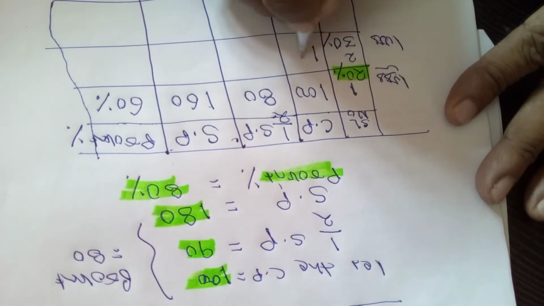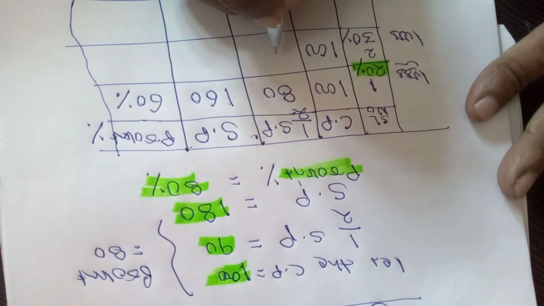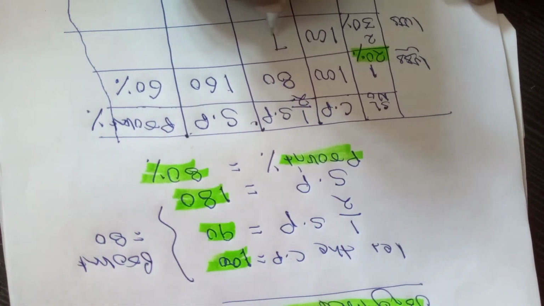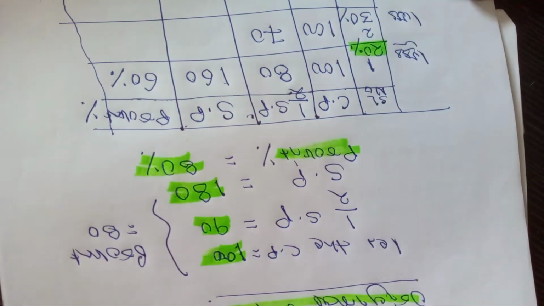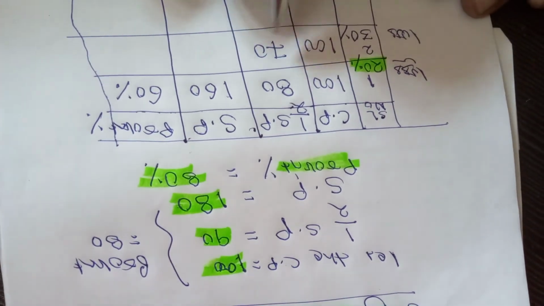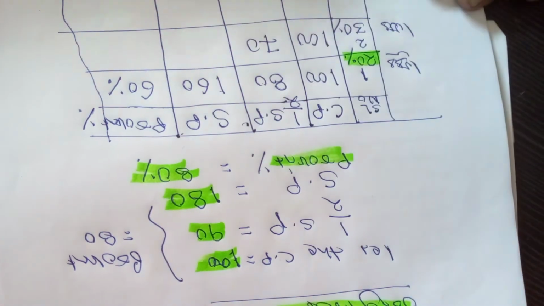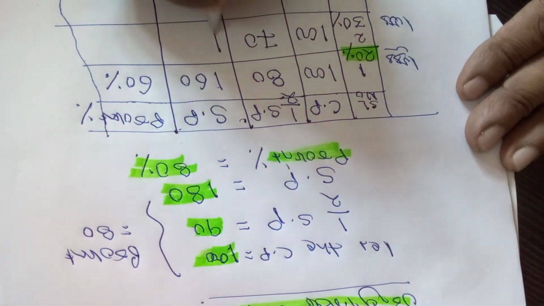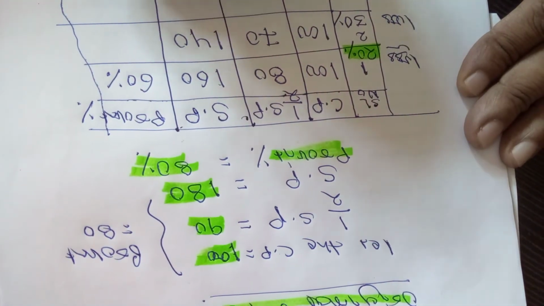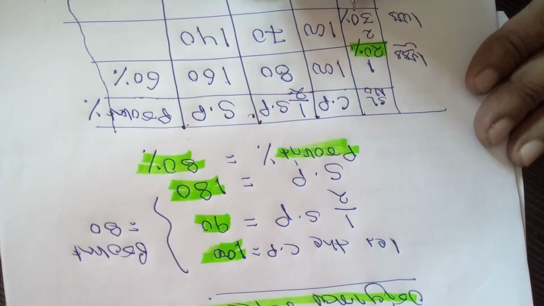Similarly, you just take the cost price as 100. At what price will you sell it so there will be a loss of 30%? Clearly 70. You purchased it at 100. When you sell it at 70, there will be a loss of 30%, and half of the selling price is 70. What is the selling price? Selling price is 140, that is 70 into 2.